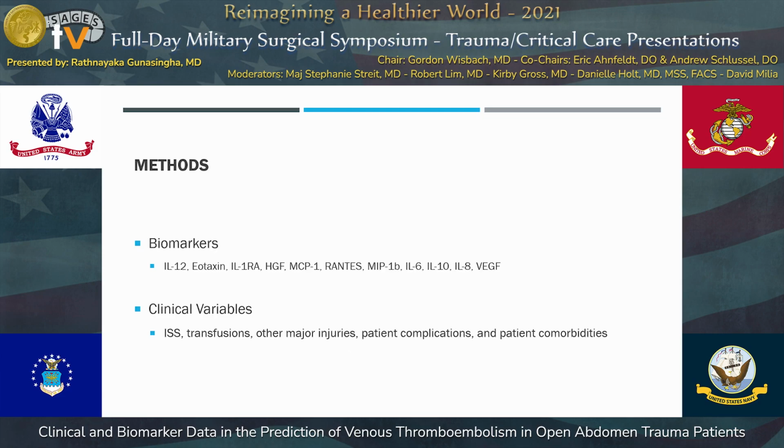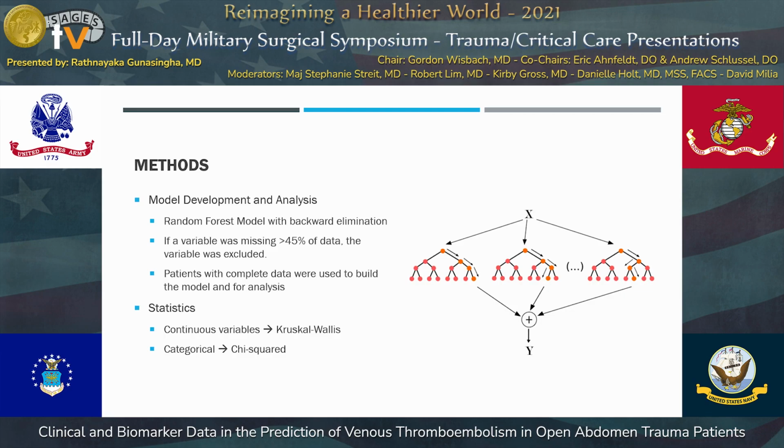So these are a list of the biomarkers that were included in these studies, and clinical variables that were also included. Things that we looked at were injury severity, transfusions, other major injuries such as lower extremity fractures or pelvic fractures, patient complications, again looking at if they developed VAP or VTEs, and then patient comorbidities.